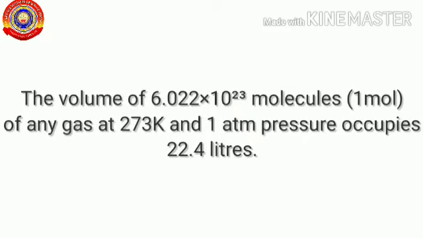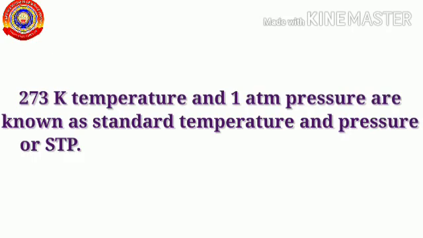Scientists experimentally proved that the volume of 6.022 × 10^23 molecules, 1 mole of any gas, at 273 Kelvin and 1 atmospheric pressure occupies 22.4 liters. 273 Kelvin temperature and 1 atmospheric pressure are known as standard temperature and pressure or STP.